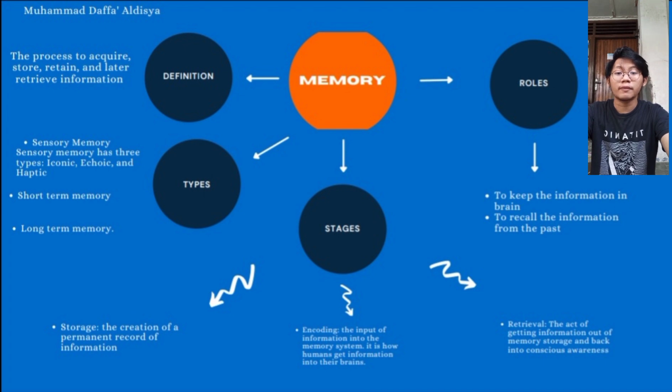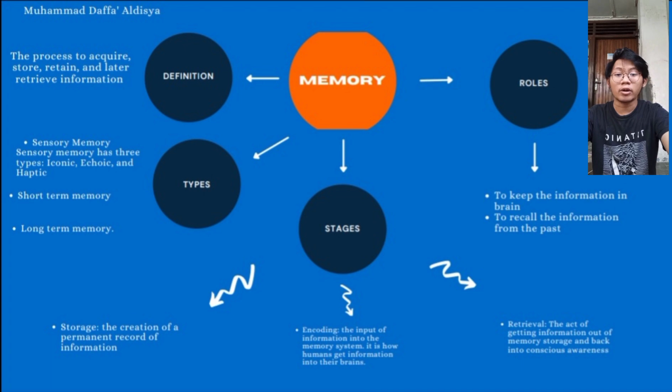Sensory memory is also divided into three types. They are iconic memory, echoic memory, and haptic memory. Iconic memory, also known as visual sensory memory. Iconic memory involves a very brief image. This type of sensory memory typically lasts for about a quarter to half of a second.